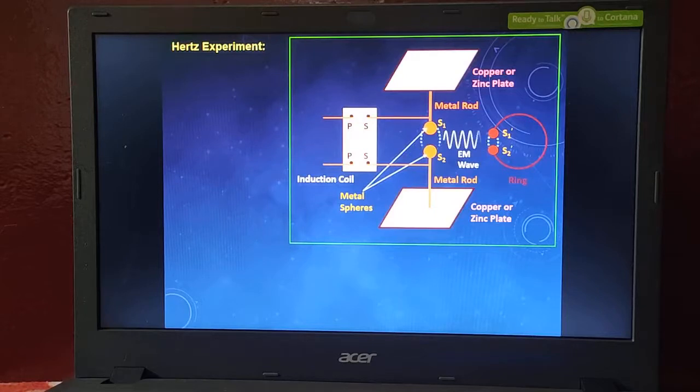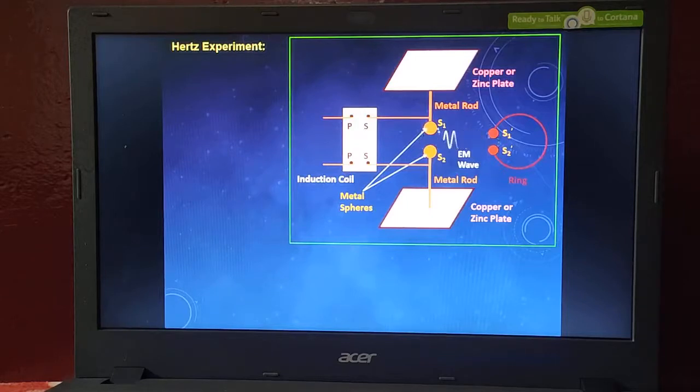Those two spheres are parallel to another ring, that is, another pair of metal spheres. Those are our detector. Which kind of energy is coming and how much energy is coming from that particular source is detected by that detector. This is how Hertz conducted his experiment to produce electromagnetic waves. This is the experimental production of electromagnetic waves.